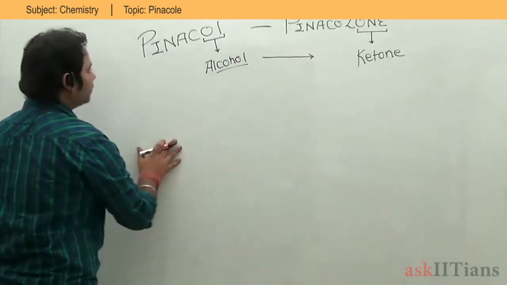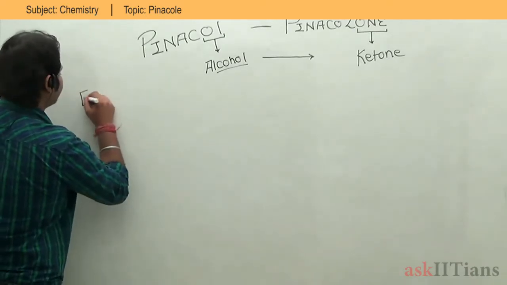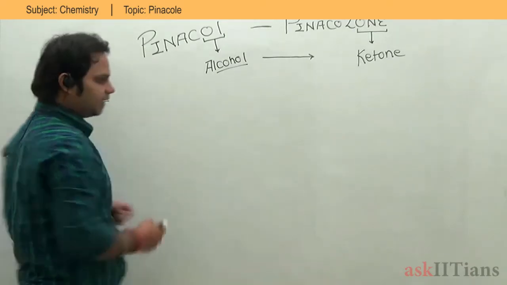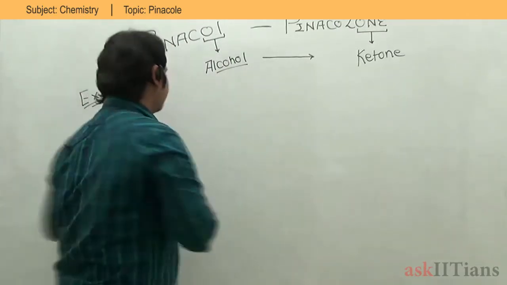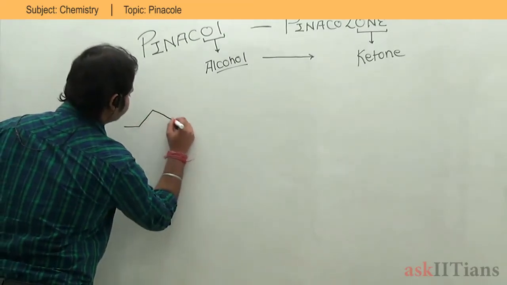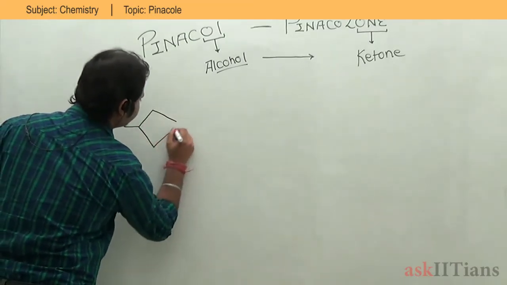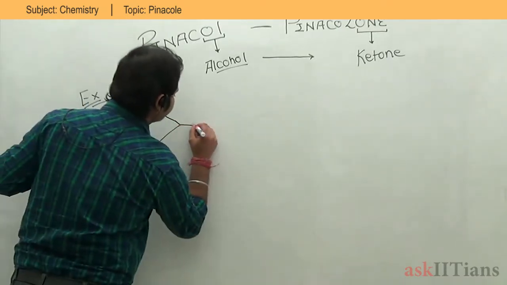You need to know what is Pinacol and what is Pinacolone. Let's take an example so that you can understand the reaction mechanism, and how you are going to proceed with the reaction. I am having a 4-member ring. That is not a very good ring, right? A 4-member ring has very much angle strain, if you remember.